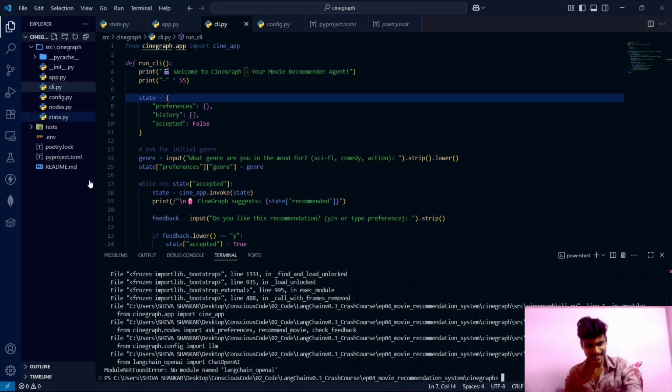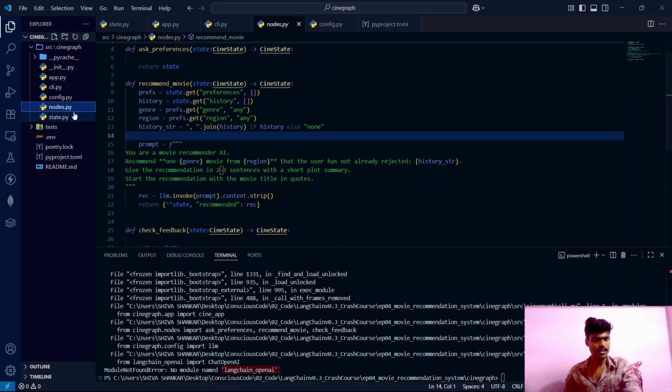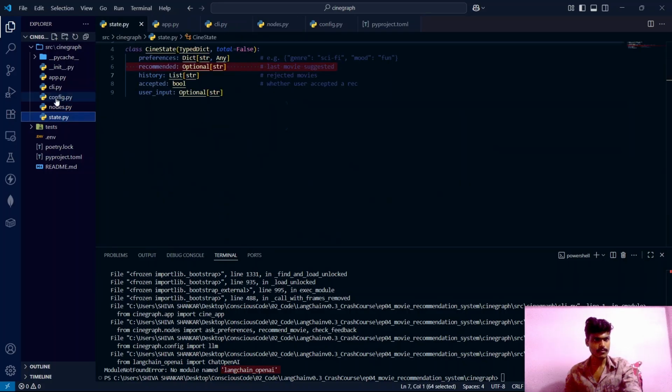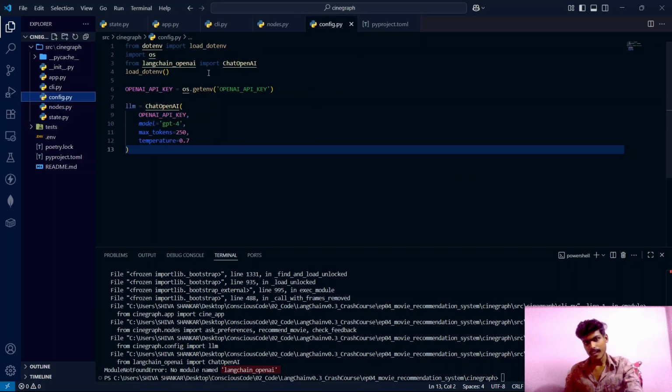God, we got another error. It says no module named LangChain OpenAI. Actually, we are importing this module. I think we imported this one inside our config.py. Yeah, inside this config.py, we have imported ChatOpenAI from the package LangChain OpenAI. And since the LangChain version 0.3 has updated, the packages of the LangChain got split, guys. So LangChain OpenAI is a separate package. So we need to install it specifically.